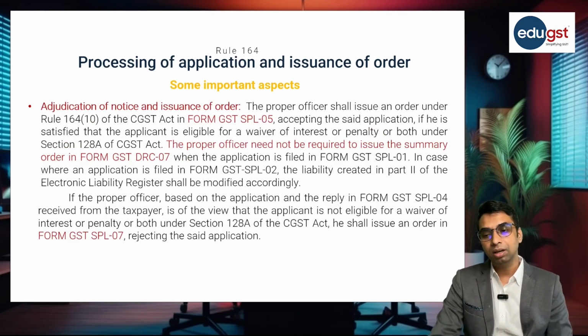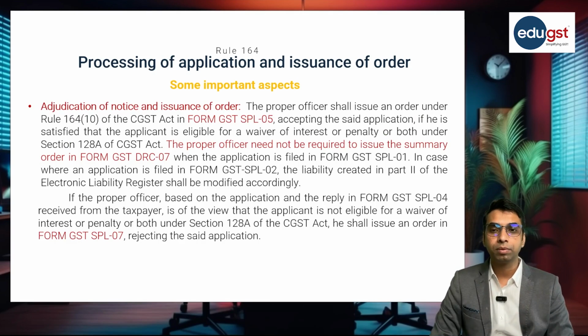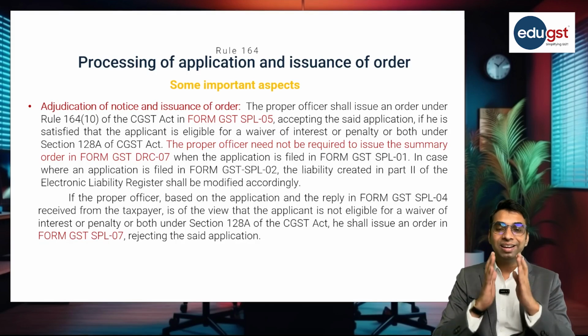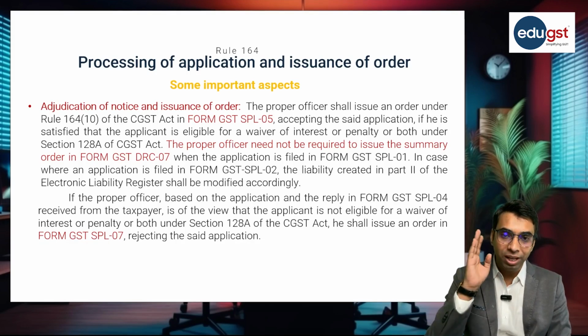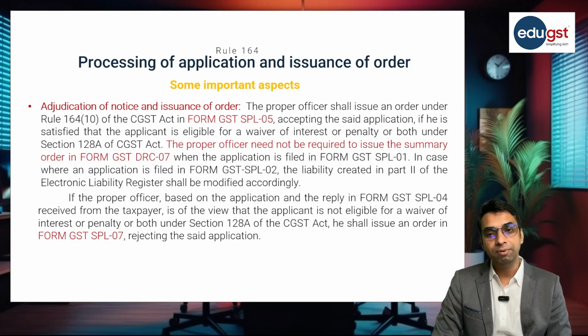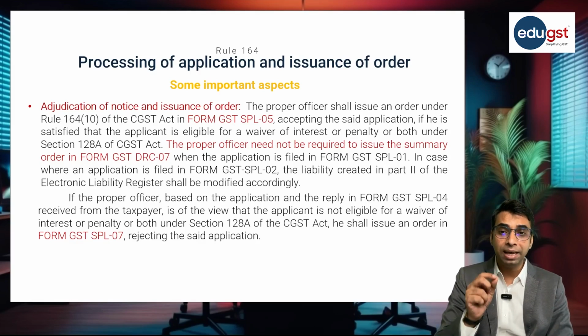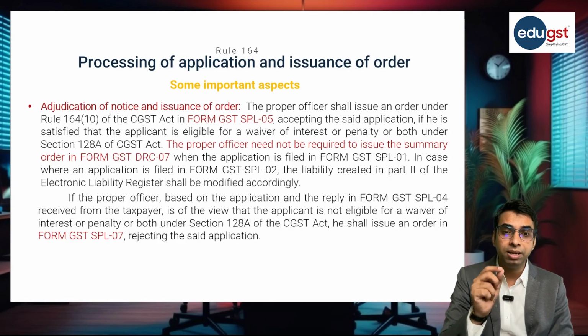Now, after filing the reply, the adjudication process will start. If the proper officer is satisfied with the reply given by the applicant, in that case, he will accept the reply and he will pass the order in form GST SPL 05.